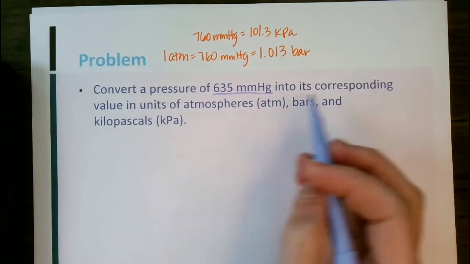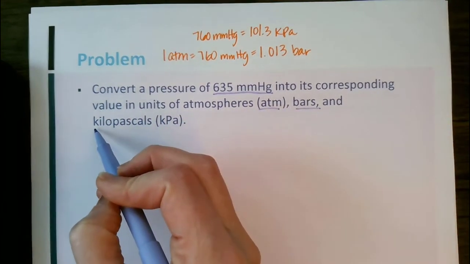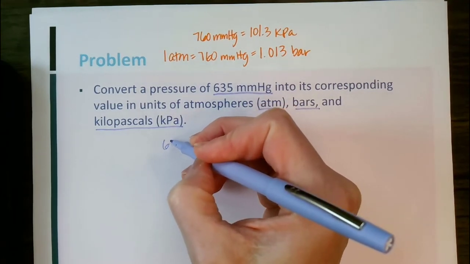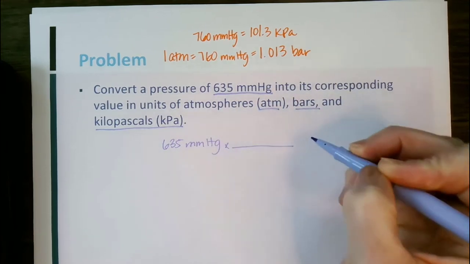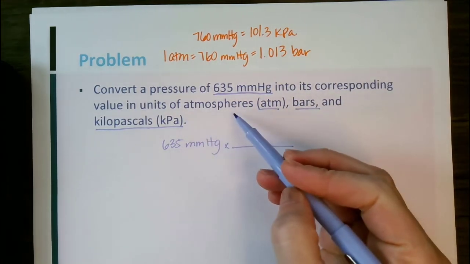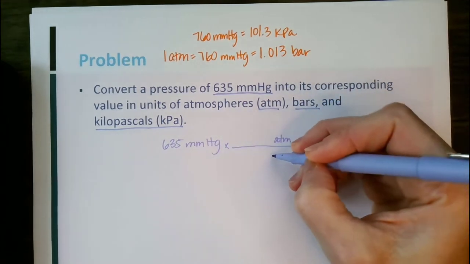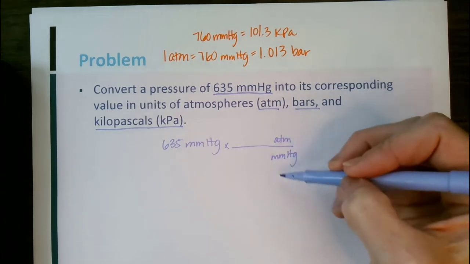Let's look at a couple more examples here. We want to convert a pressure of 635 millimeters of mercury into its corresponding values in units of atmospheres, bars, and kilopascals, kPas. So let's start with our 635 millimeters of mercury. And let's do atmospheres first. So what do we want? We want atmospheres. What have we got?